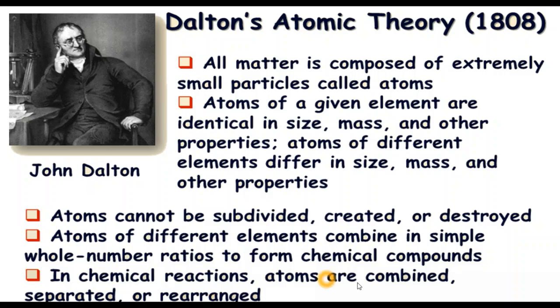In chemical reactions, atoms are combined, separated, or rearranged. In a chemical reaction, the reaction between two reactants to form a product, their atoms are combined, their atoms can get separated, and their atoms get rearranged. This was all about his atomic theory. And this atomic theory is based on the laws of chemical combination, which we studied earlier.